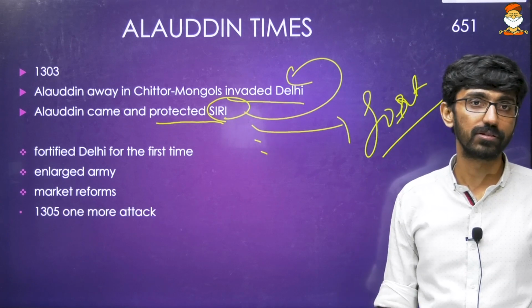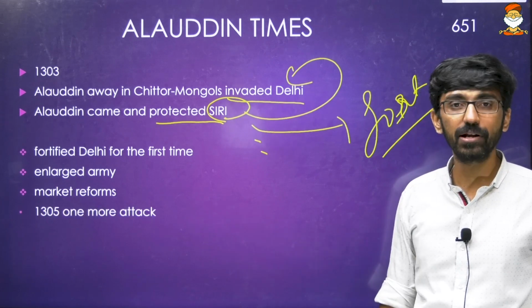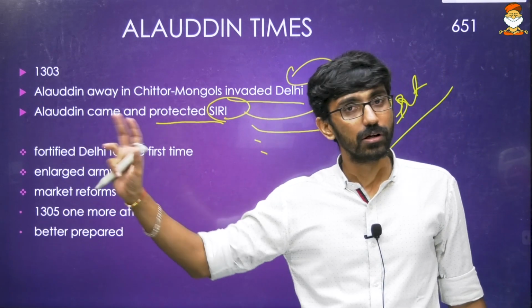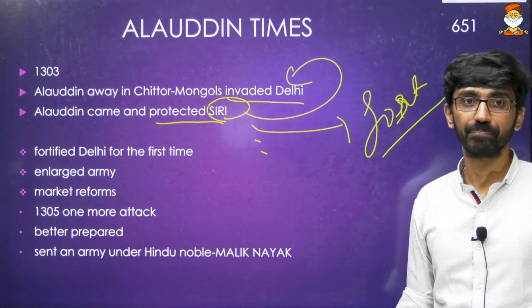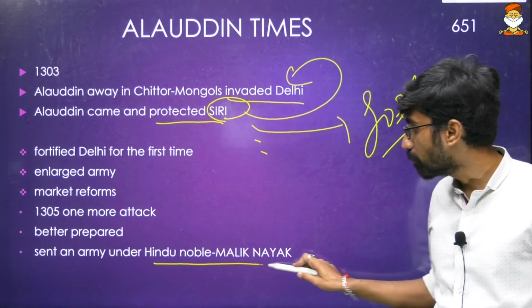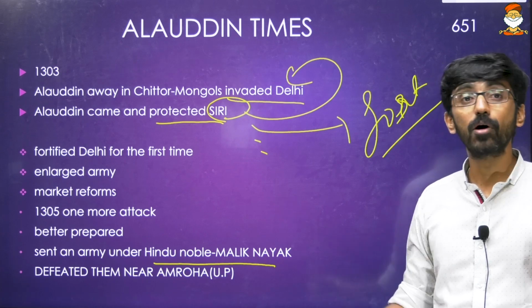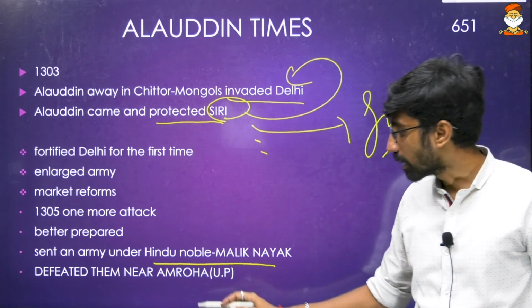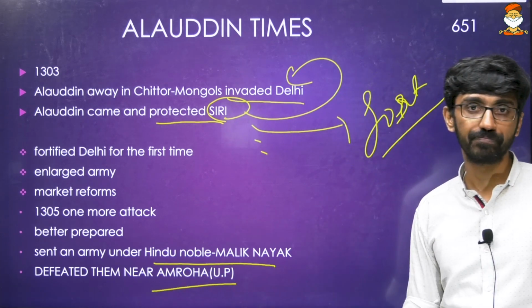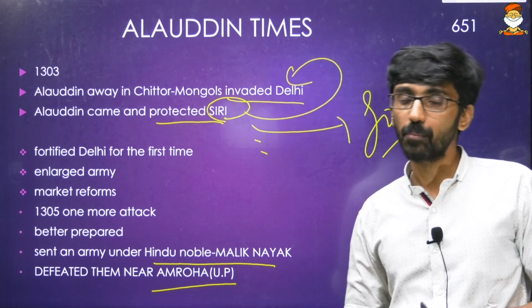to defeat the Mongols. Okay, in 1305, one more attack happened. Now Alauddin Khalji could able to defeat the Mongols. He was better prepared. Okay, so he sent an army under Hindu noble Malik Nayak. Now it was completely defeated. Mongols got completely defeated at a place called Amroha in UP.